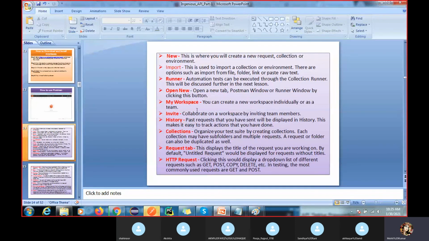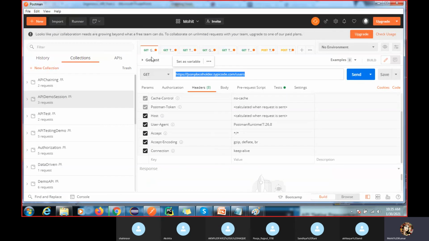I'll show you one example, how to create and how to start this. If we have an existing project, you can import it inside this. We have the Runner here, where you can do automation. Open New means open a new tab, Postman window, or run window, and by clicking on that it will open the new window.